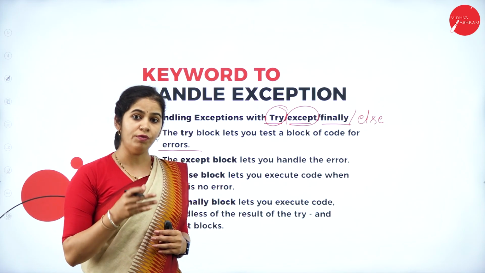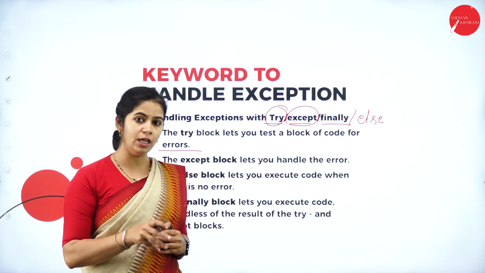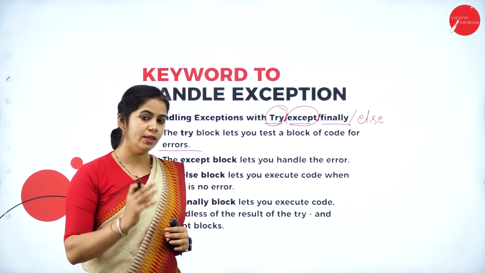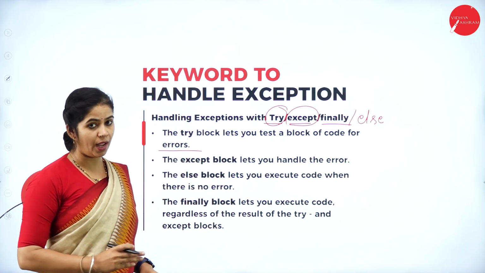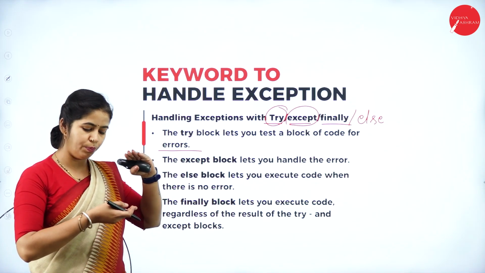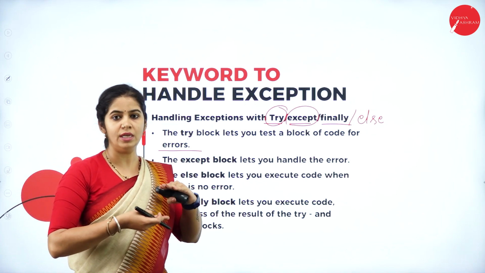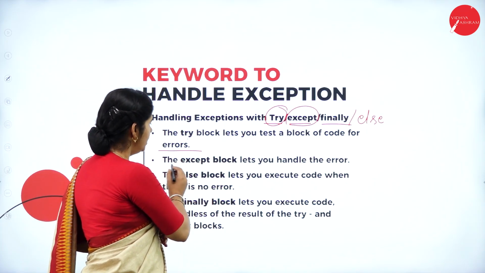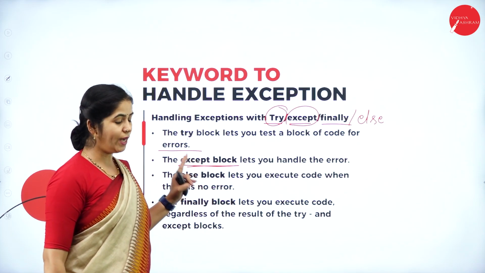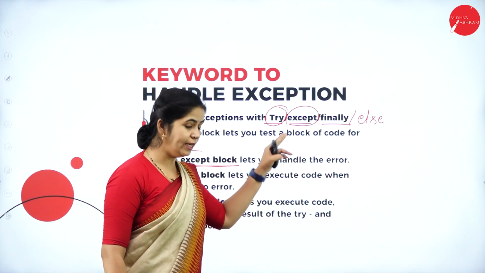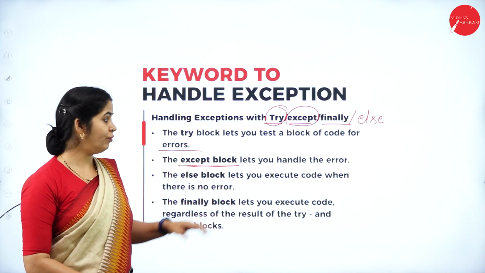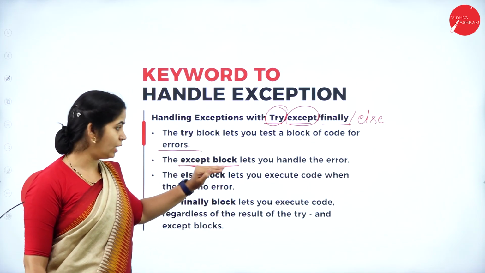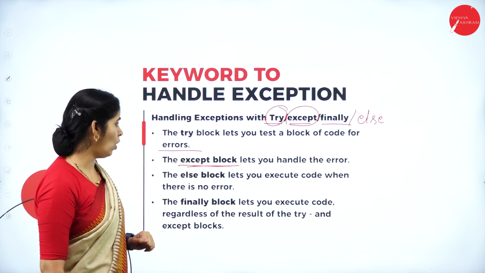The try block lets you test a block of code for errors. If the programmer finds fault in any piece of the program, he may get an error. At that time he will use a try keyword or a try block. That complete set of instructions will be put in the try block. The except block lets you handle that error. What if an error occurs during the try block? What's supposed to be done will be set by the except block.